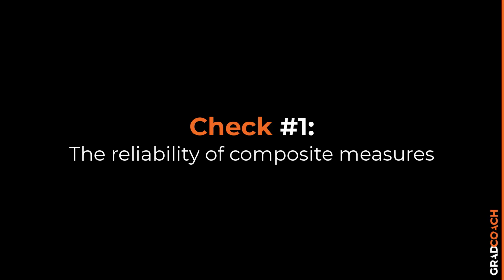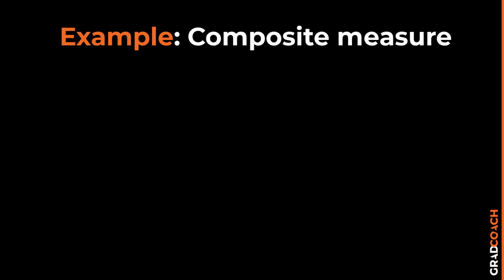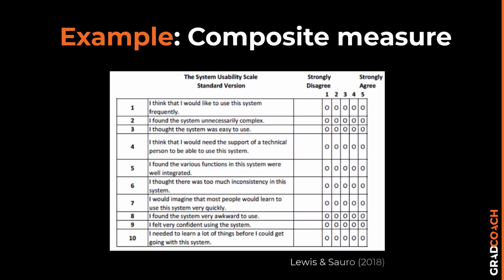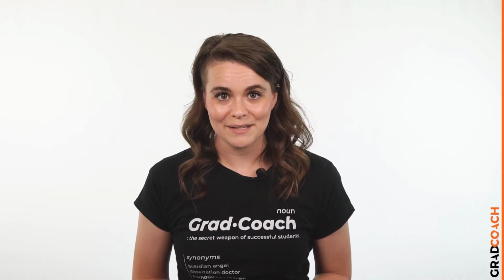The first thing you need to check is the reliability of your composite measures. When you have multiple scale-based measures that combine to capture one construct, this is called a composite measure. For example, you may have 4 Likert scales that all aim to measure the same thing, but are phrased in different ways. In other words, within a survey, these 4 scales should all receive similar ratings, assuming they are indeed measuring the same thing. This is called internal consistency.